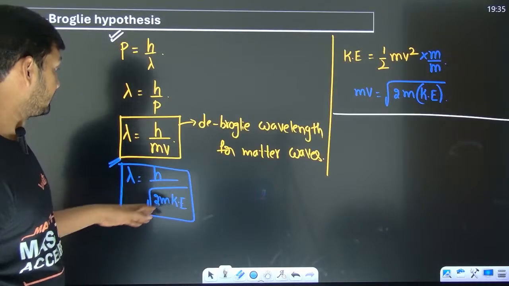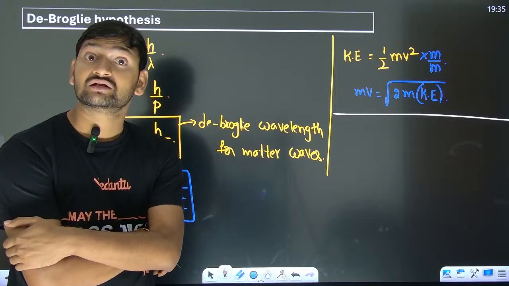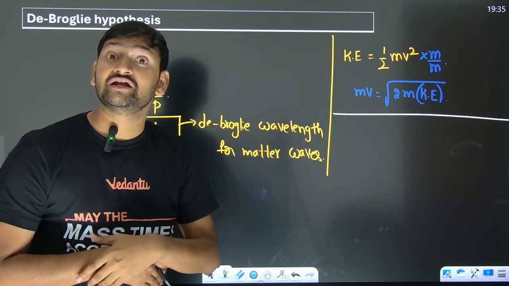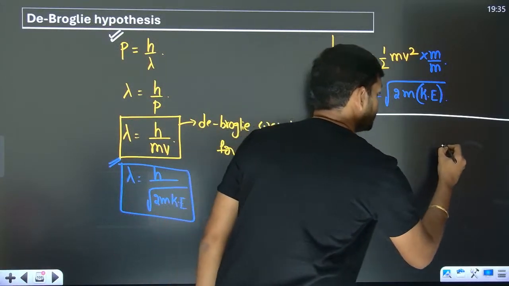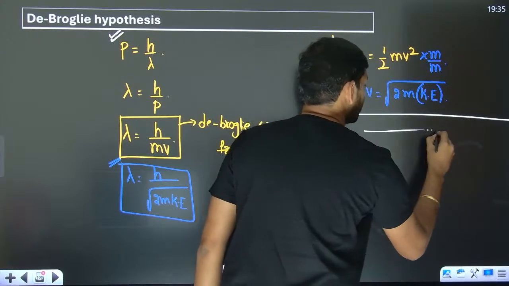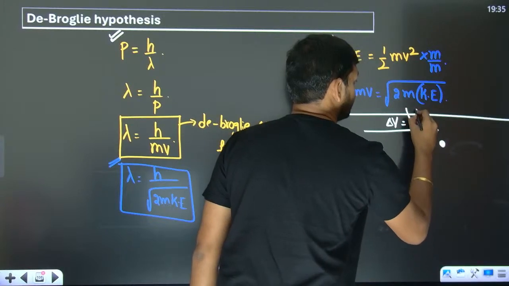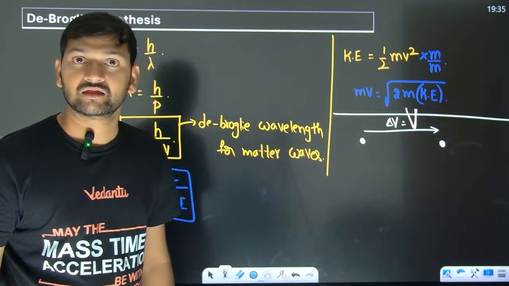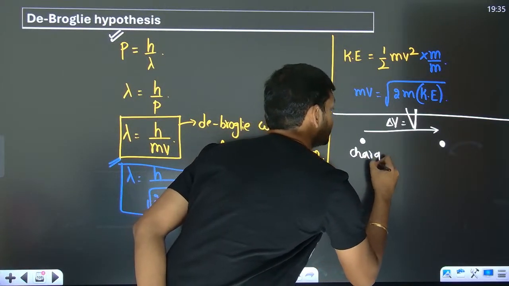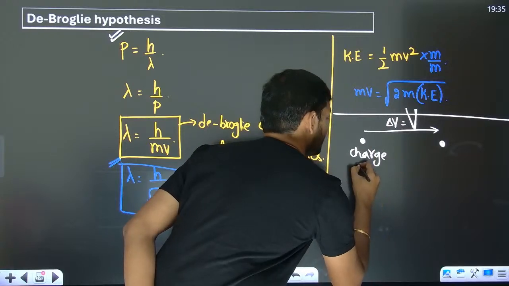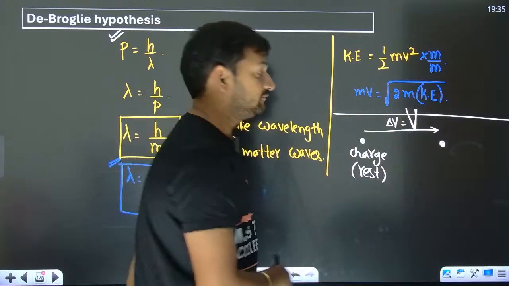Now, if we are going to talk about charged particles, a charged particle accelerated through a potential difference. Look, this is a point and this is a point, and the potential difference across these two points is some capital V. And whatever the charge I am talking about, this charge is initially at rest, and now it is accelerated through a potential difference.